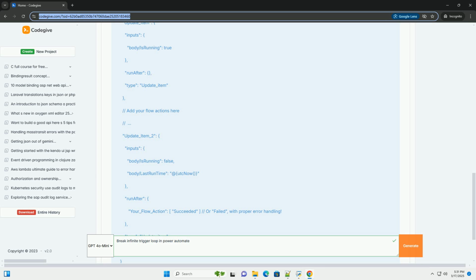Implement trigger conditions. Filtering: use trigger conditions to limit when the flow should run. This is arguably the most important technique. For instance, only run the flow if a specific field hasn't been updated within the flow itself. Explanation.